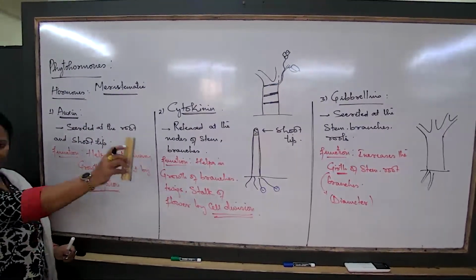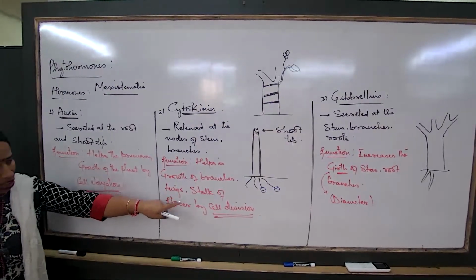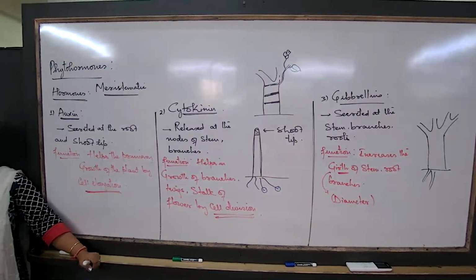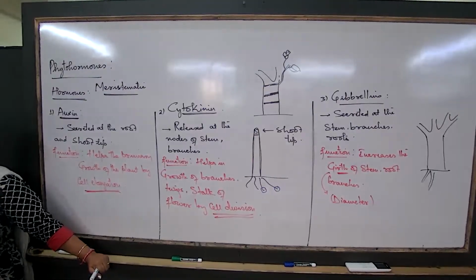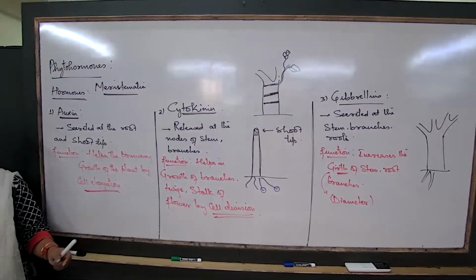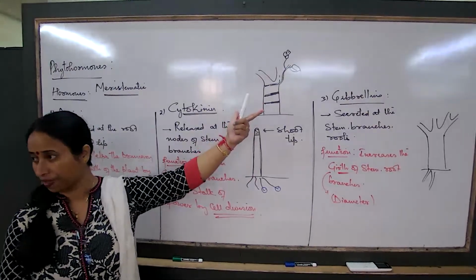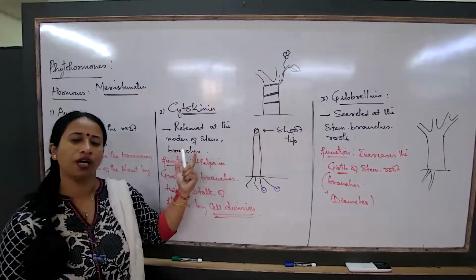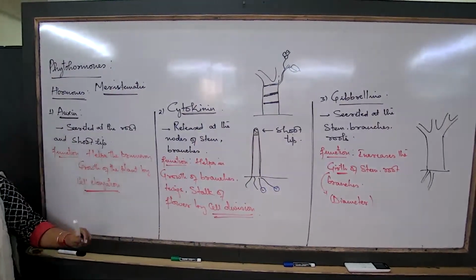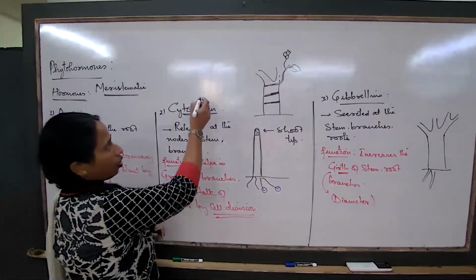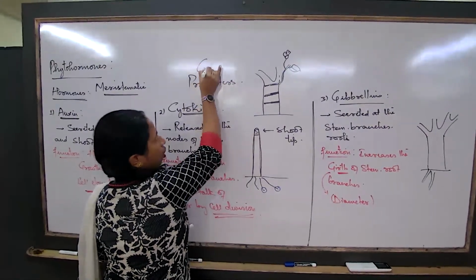Twigs and stalk of the flower. Now, what is common in all these hormones? Can you understand? These types of hormones, they all promote growth. They are all promoting growth in some way or the other. Elongation, cell division. They are helping in the growth of the branches. If you are asked a question, write one similarity between these hormones. They all help in the process of growth. So that's the reason they are all known as growth promoters.